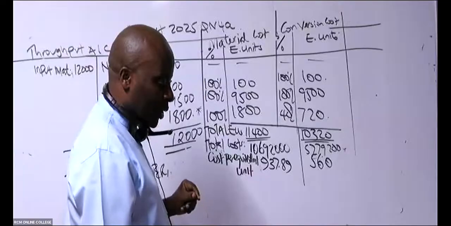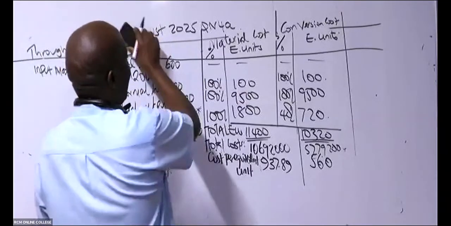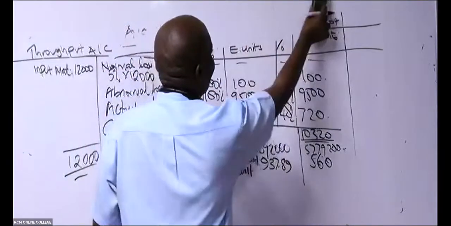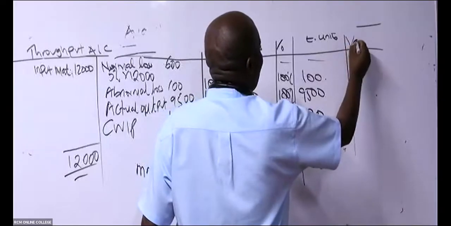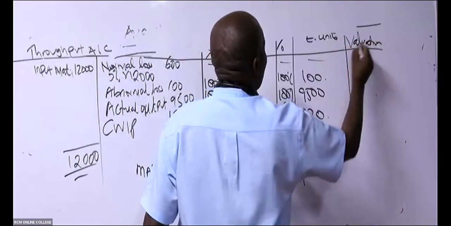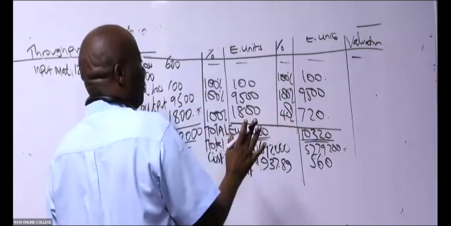I wish my board was really capable of capturing everything here, so I'll be forced to just rub this. And then I'll write a column here, valuation. So for the normal loss, just put a dash there.